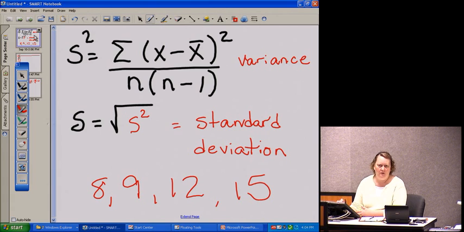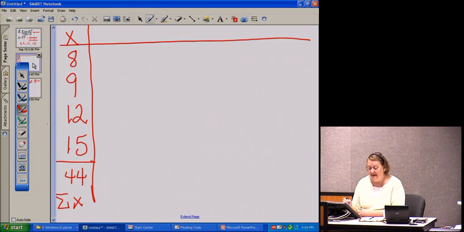If we follow the order of operations on this formula, we want to do what's inside the parentheses first, remembering that the x represents the data. So we have x minus the mean. We want to take each of those numbers, 8, 9, 12, and 15, and subtract the mean. So I've got them in my table. We want to take x minus the mean, and notice that's what I label that second column, x minus the mean.